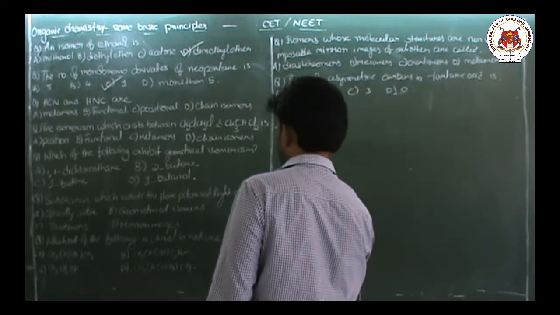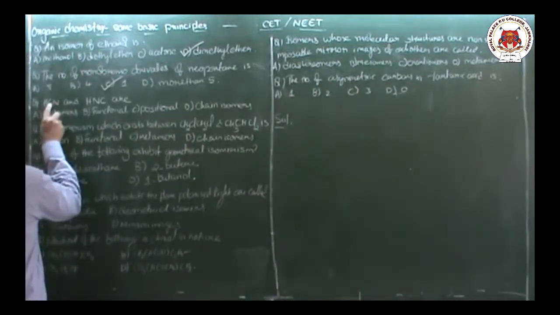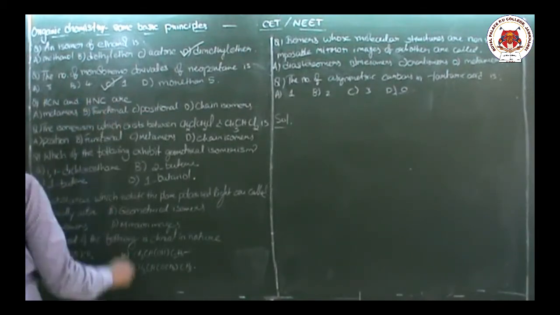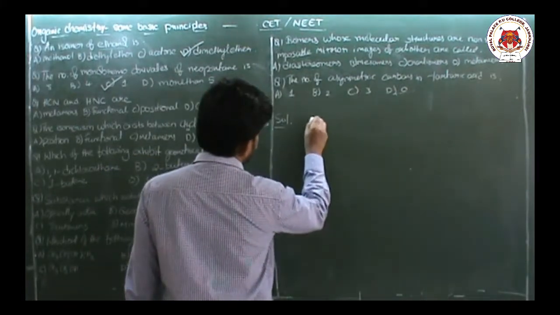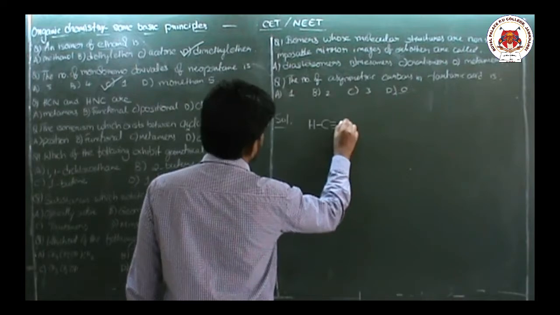Next question is, HCN and HNC. Now HCN means like this.